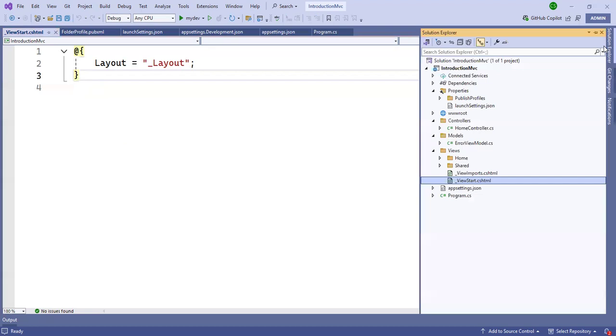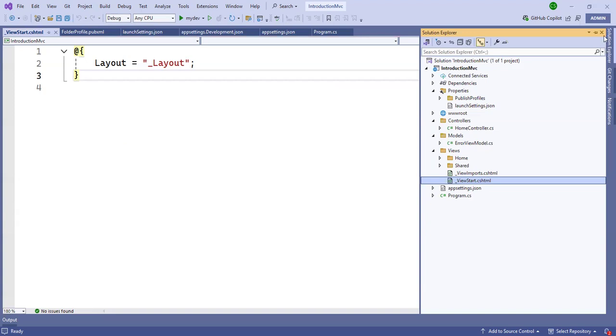Layout means master page, if you understand it from ASP.NET or anything. This layout means a common page, meaning the menu. Suppose in the header we have 10 menu items. Admin shows 10 menu items, user shows only 5, and support shows only 7.